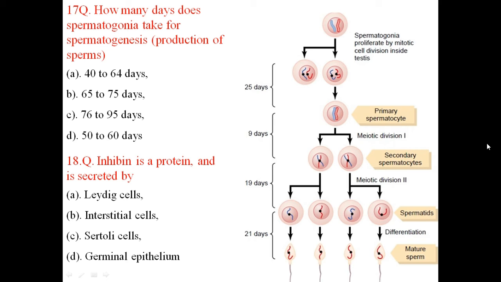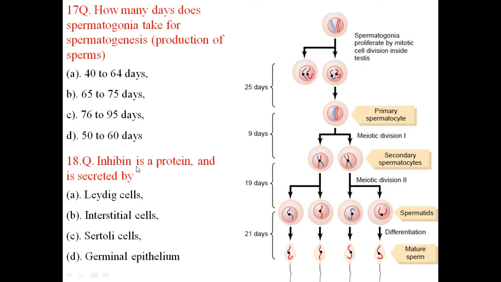How many days does spermatogonia take for spermatogenesis? That means production of sperms. From spermatogonia to sperm, several stages are there and they take different numbers of days. If you count all these, it comes to 74. We get the matured sperm during the 74 days. So the answer is B.